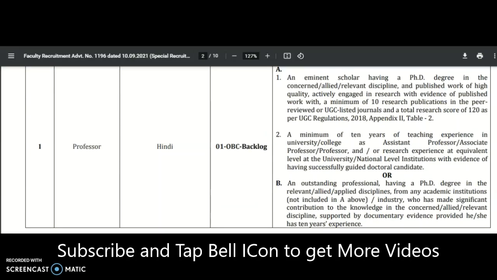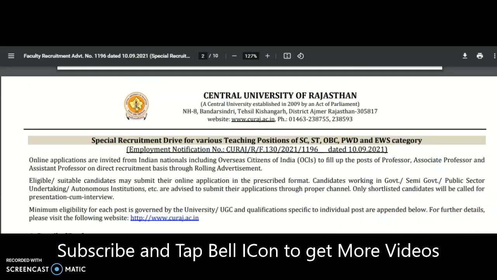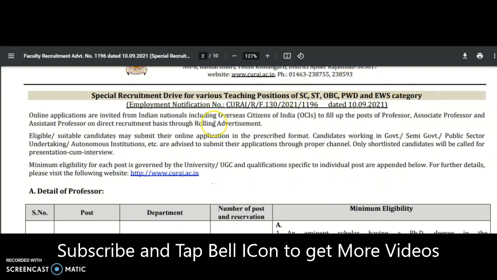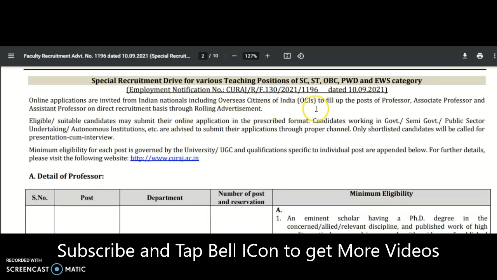Okay, and the details regarding this are also kept here in this PDF, and I will provide this PDF link in the description box of this video. So to get accurate and more details, please visit the official website once. And online applications are invited from the Indian nationals, including the overseas citizens of India, to fill up the faculty positions.